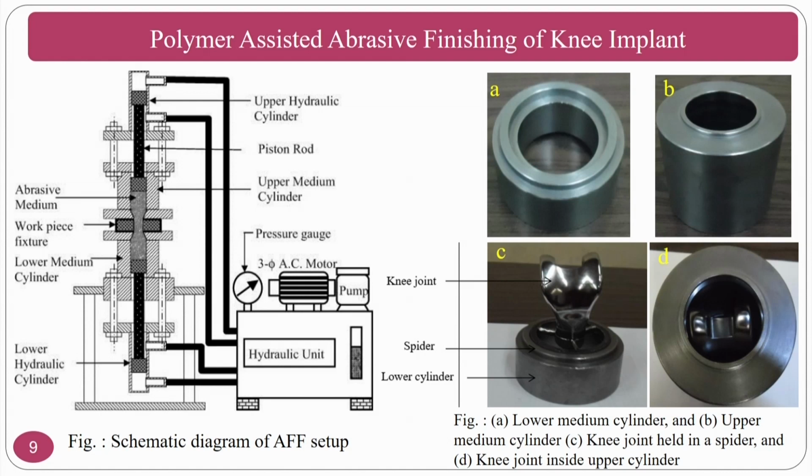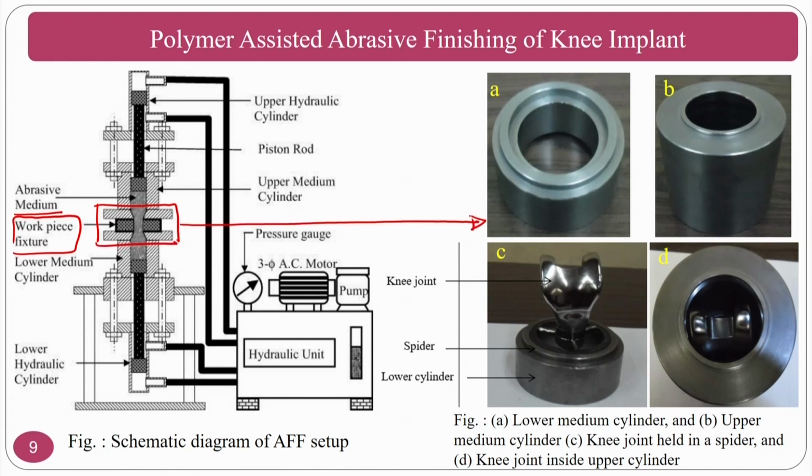For that purpose we can use the abrasive flow finishing process, wherein you have to play with the polymer rheological abrasive medium and you have to design a special type of tooling. This picture is familiar to you because you are going through the abrasive flow finishing process, wherein the abrasive medium is there, the workpiece fixture is there. This is the area where you are going to fix your fixture.